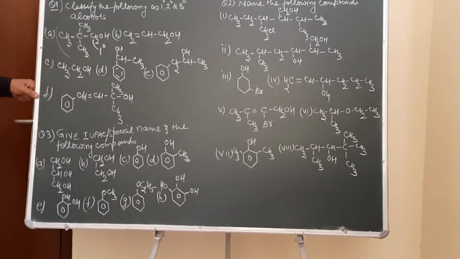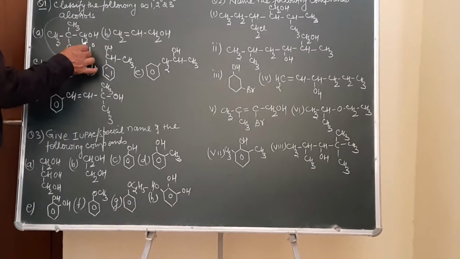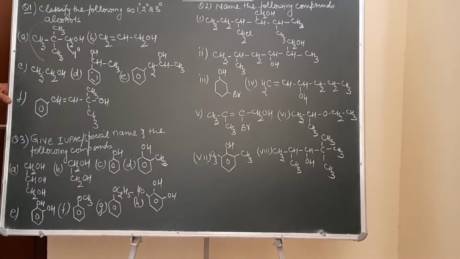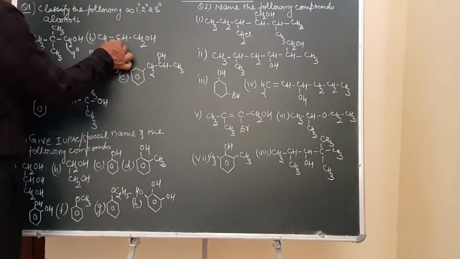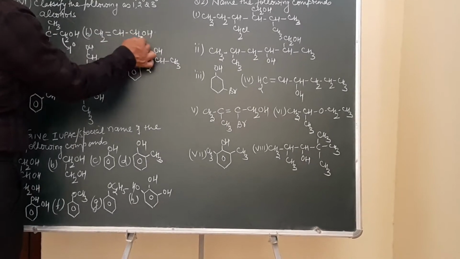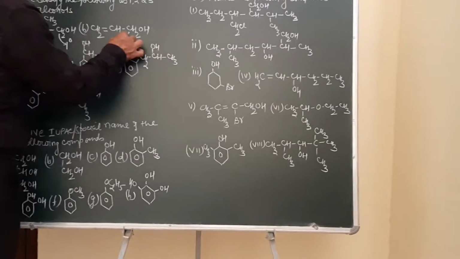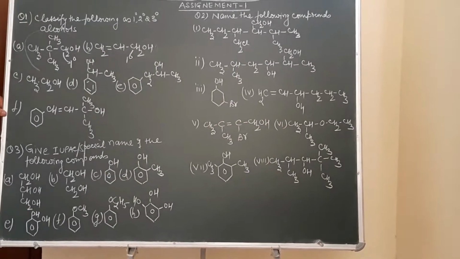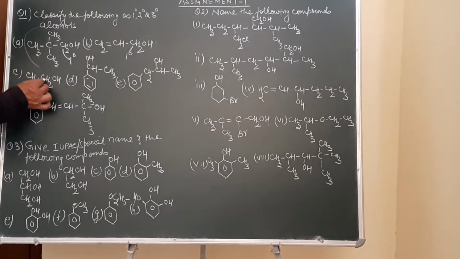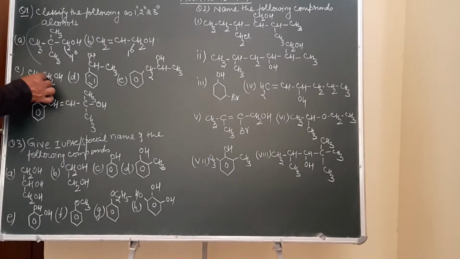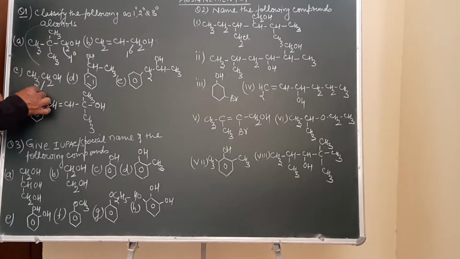I think it must be very clear. This OH group is attached to a 1 degree carbon atom, so it is a 1 degree alcohol. Now in this case, this is CH2=CH-CH2OH. The OH group is attached to a 1 degree carbon atom, so this over here will also be a 1 degree alcohol. 1 degree alcohol means it is a primary alcohol. Here again, the OH group is attached to this carbon atom, which is bonded to only one other carbon atom, so this again will also be a 1 degree alcohol.